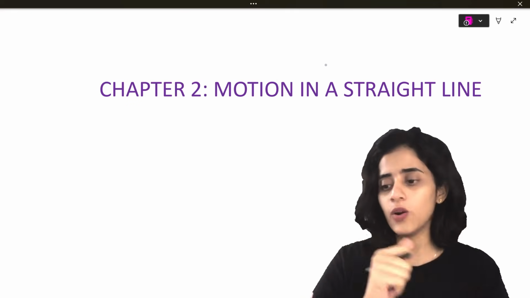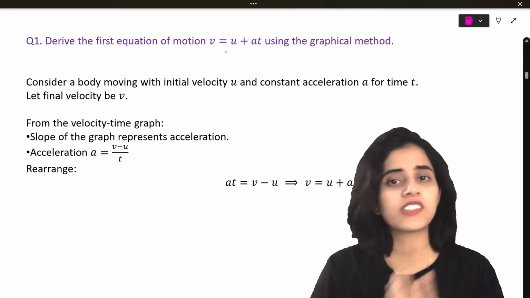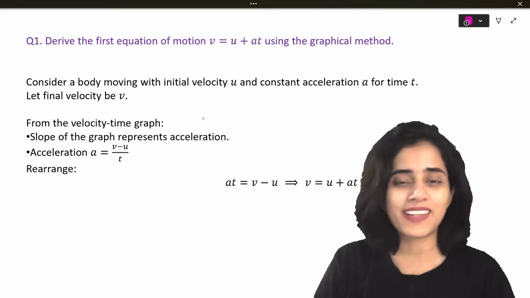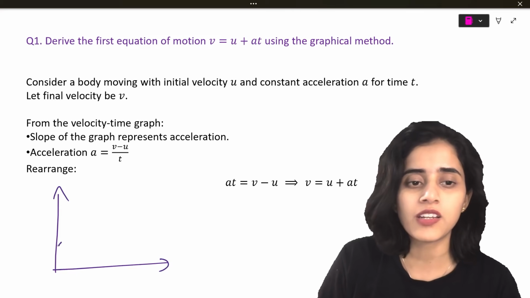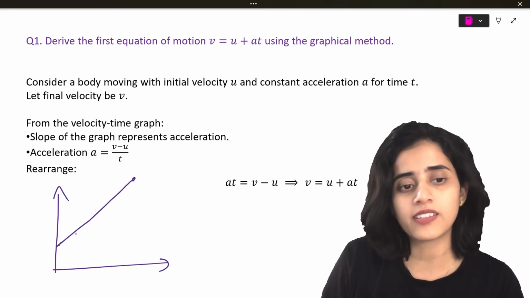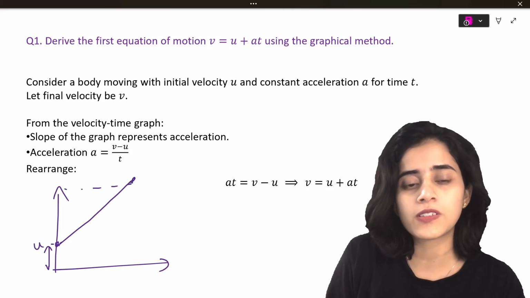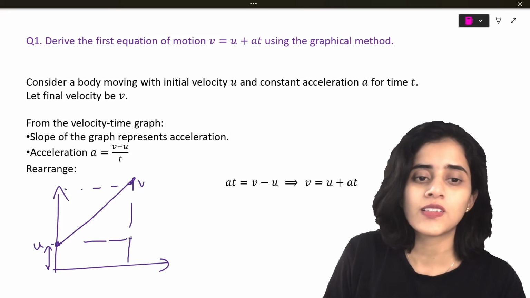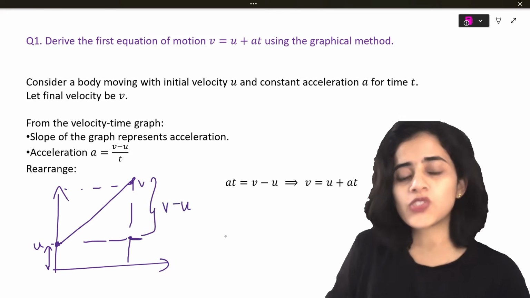Okay. Now chapter 2, motion in a straight line. For motion in a straight line, first equation. Derive the equation of motion v equals u plus at using graphical method. So you have to draw the graph. Okay, I haven't put the graph here, but drawing the graph is very important. It's a straight line and this much is u. This much is v. Okay. So this much is v minus u.